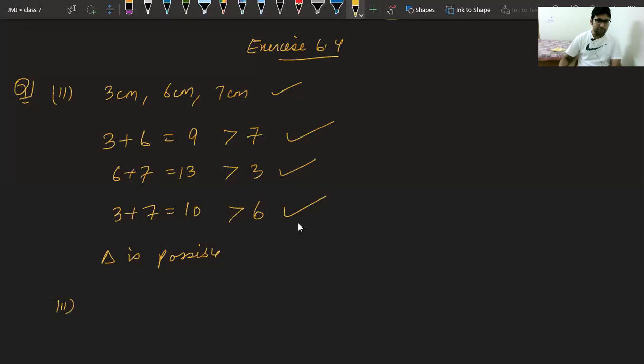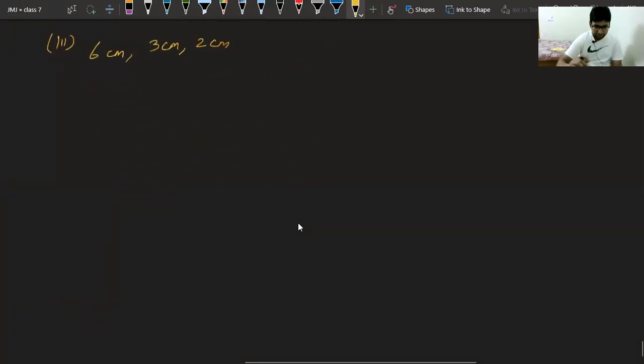Now let's take the third part. Please check the third part, class. 6 centimeter, 3 centimeter and 2 centimeter. Please check. Is it possible? Very good, Ashmit. Class, please check fast. Kavish, check one more time. Let us see. We have got 6 plus 3 equal to 9, which is more than 2. So it is correct. But we cannot say right now. We have to check all the properties for correctness.